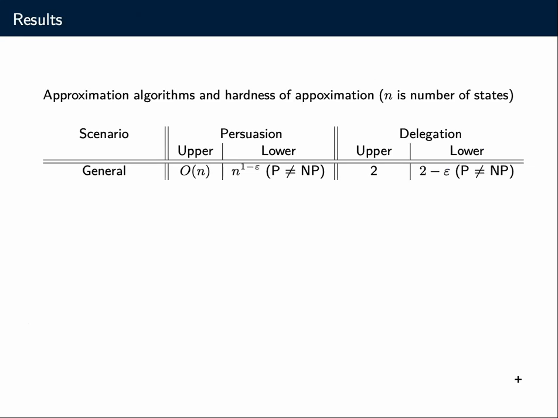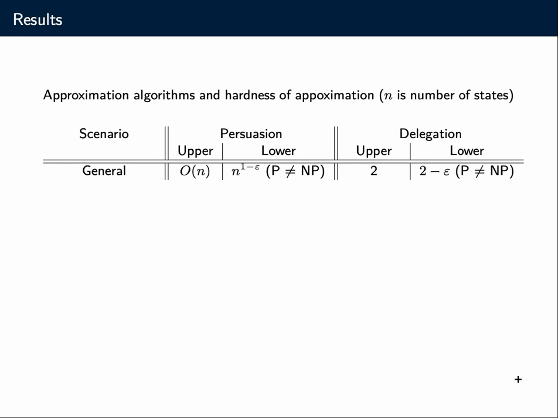Okay, so in the paper, we first study the general scenario of these two problems, and it turns out that persuasion is, in terms of approximation, the harder problem, I would say. So we have an upper bound on the approximation ratio of O(n), but we can also show that this is independent set hard, so it's n to the 1 minus epsilon hard for any constant epsilon.